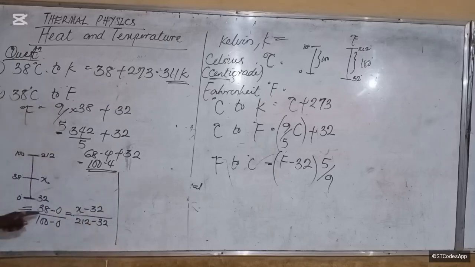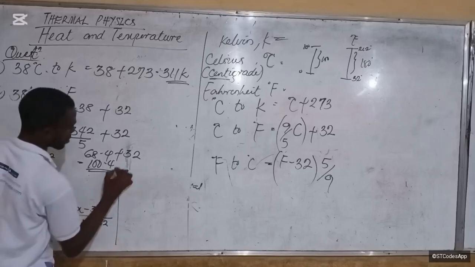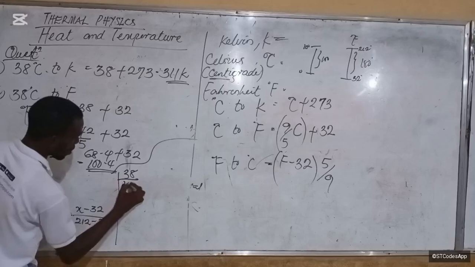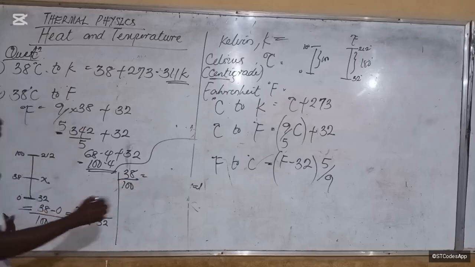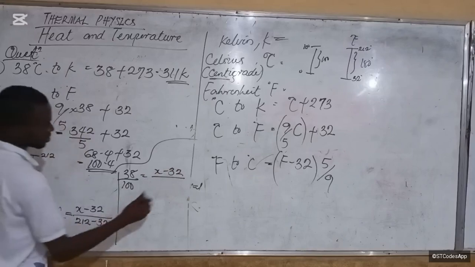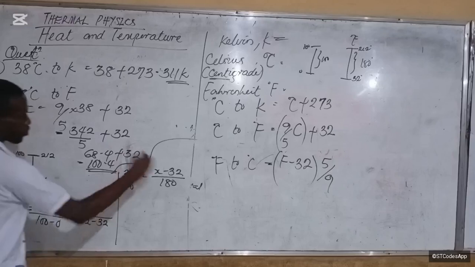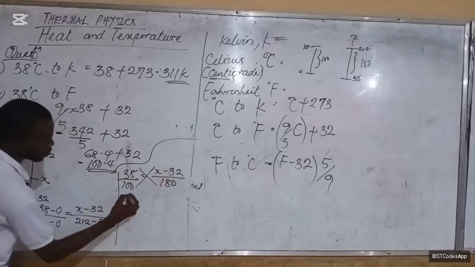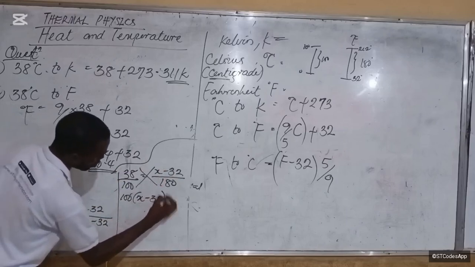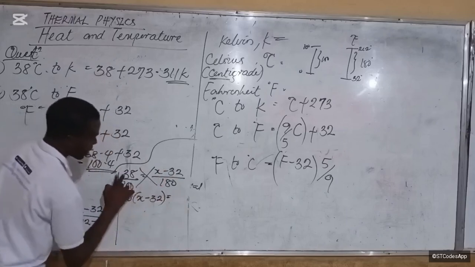Alright, let's go on. Now this 38 minus 0 is 38. 38 over 100 is equal to x minus 32 over 212 minus 32, which is always 180. So cross multiply, right. So we have 100 into bracket x minus 32 is equal to 38 times 180.